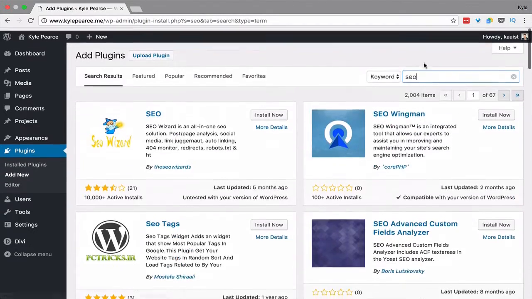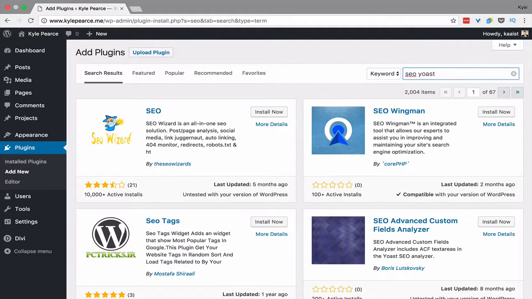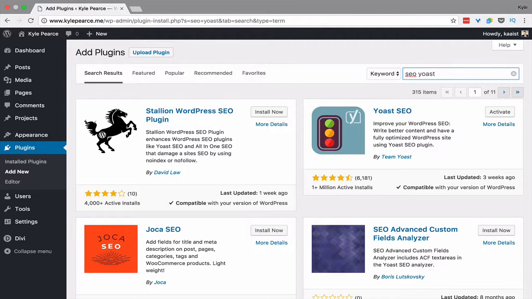I'm a big fan of Yoast SEO. So you can find that. I install this usually right away when I set up a version of WordPress. And then you see here, generally you don't use the editor for the plugins unless you're a coder.